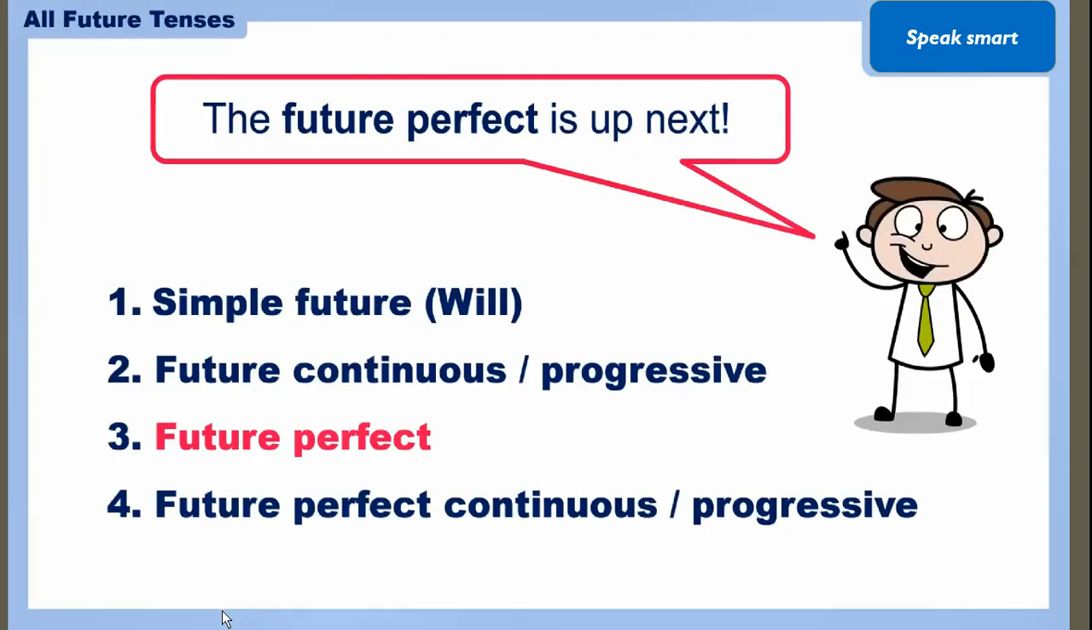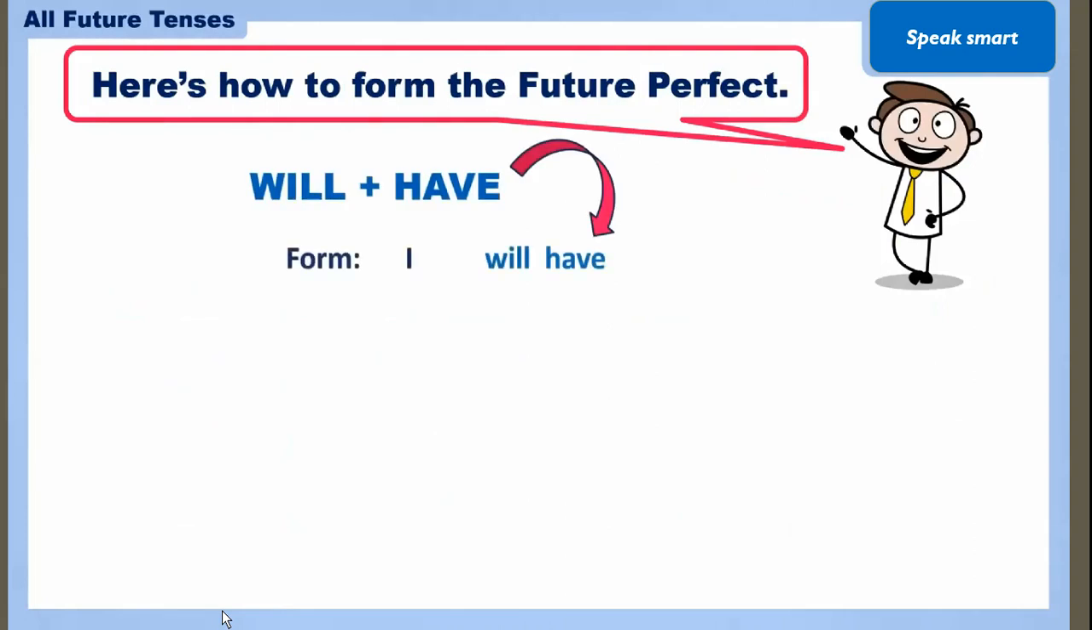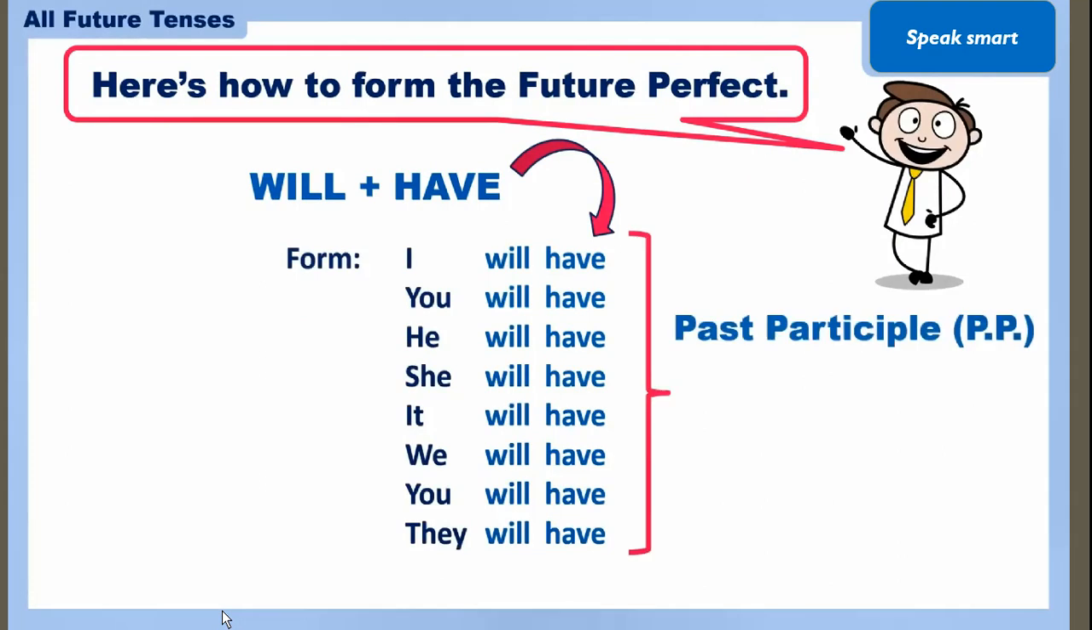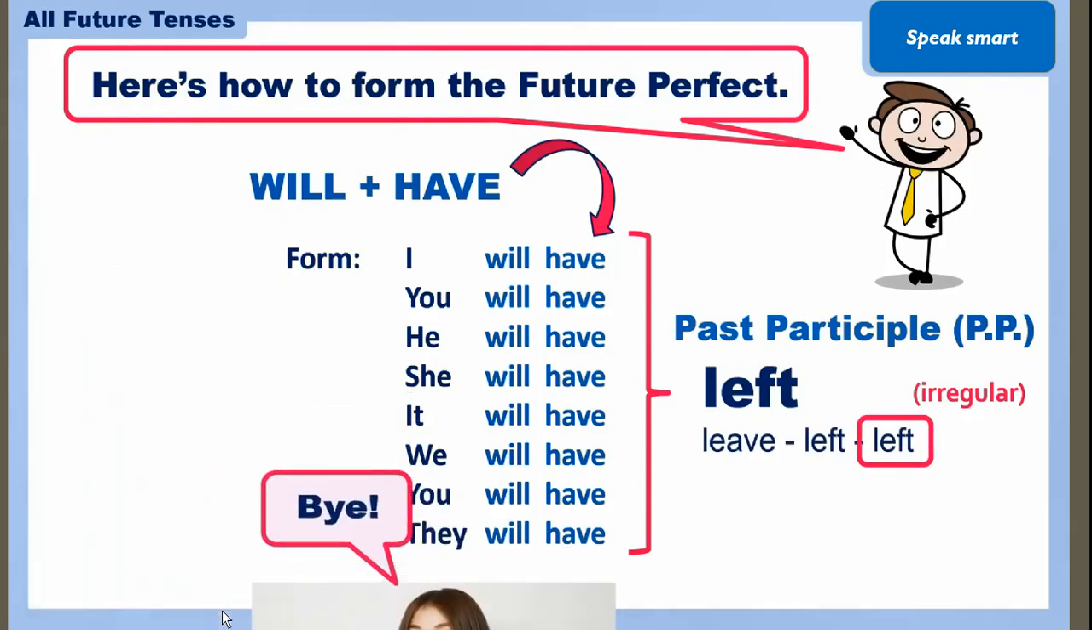Now move on to the future perfect. What is the future perfect? So first the sentence formation, we are using will have with all subjects, and here will have comes with past participle, that is verb third form. Here I am using left verb. Left is the third form of the verb and it is an irregular verb. The verb form is leave, left and left. So you can see left is the verb third form I am using while making the sentences in future perfect.